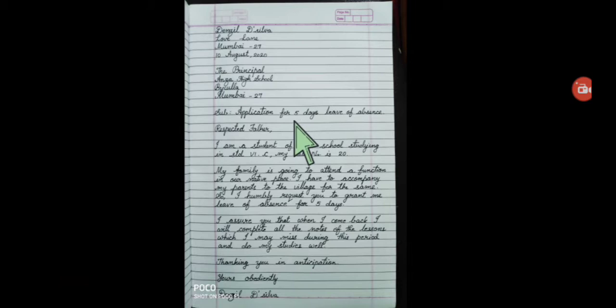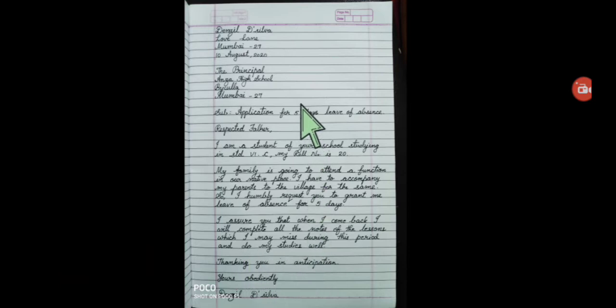Okay, earlier this from address we used to write right here, at the right hand side top. And now it is shifted to the left side. And the to address earlier also it was here only. And below that the subject, salutation, body of the letter, and the subscription was earlier written at the bottom side in the right hand side, and now that also shifted to the left side.